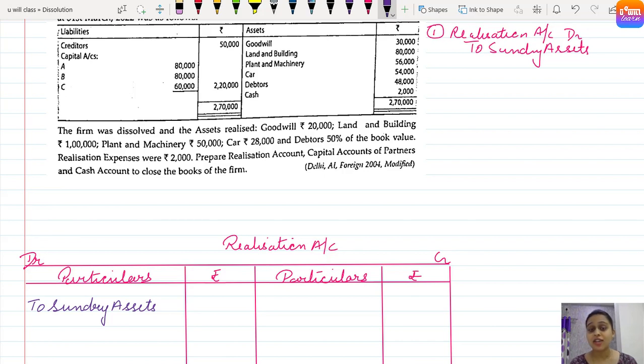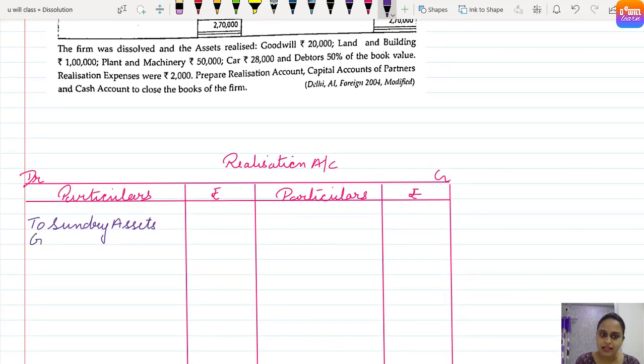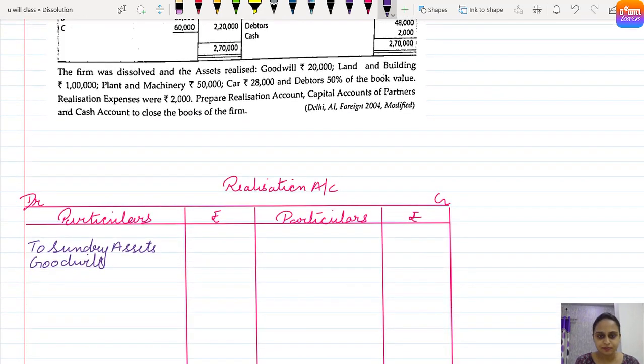Unlike other chapters, where we used to distribute existing goodwill among the partners, when there is a dissolution, goodwill treatment is the same as other assets. Even though it is an intangible asset, it has the same treatment. It gets closed with realization and its settlement is also done. Clear? So goodwill 30,000. We'll transfer goodwill as well in the realization account.